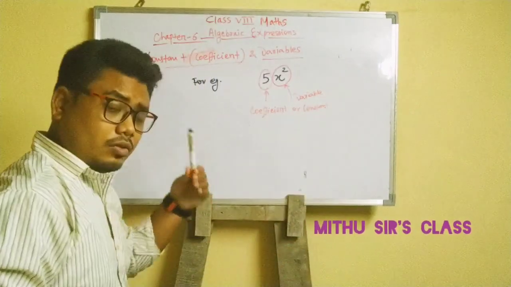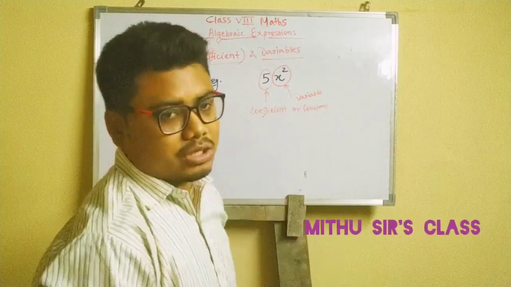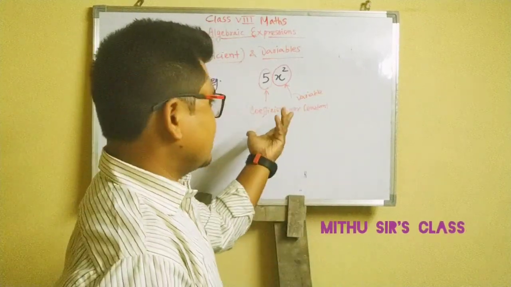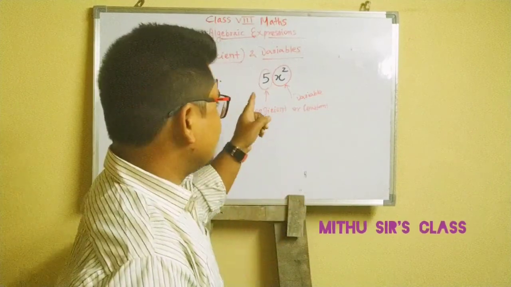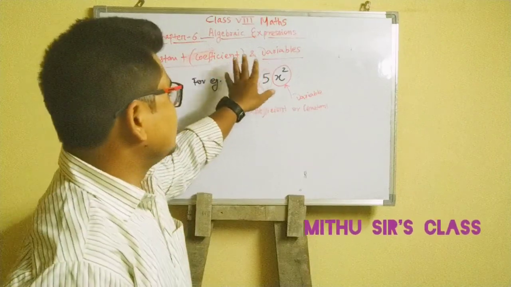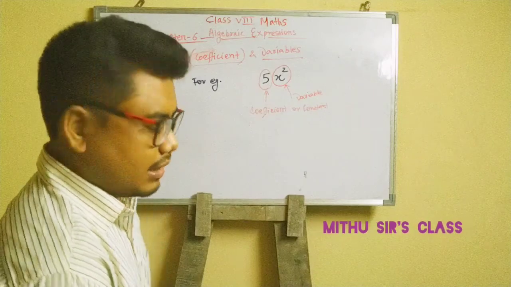If this is 5, the 5 will not change, but x may change. I can write in place of x 0, 1, 2, any number. X may be any number, right? So that's why this is variable. So this is the concept of coefficient and variable. We already discussed these things in class.